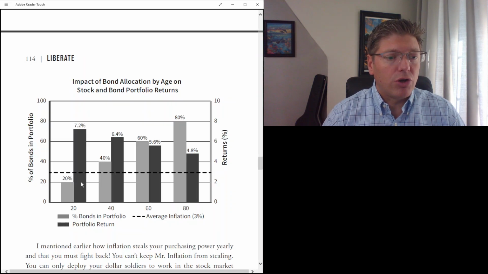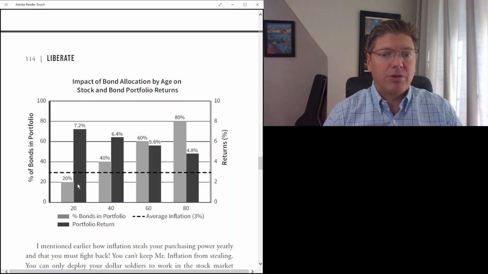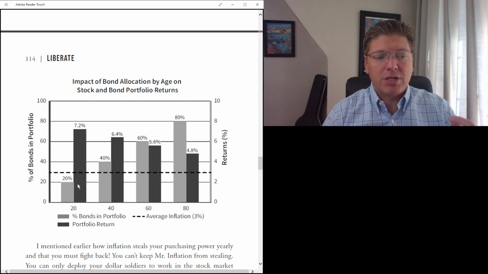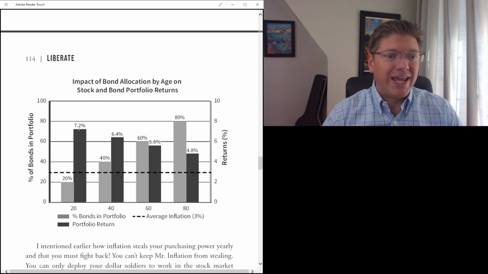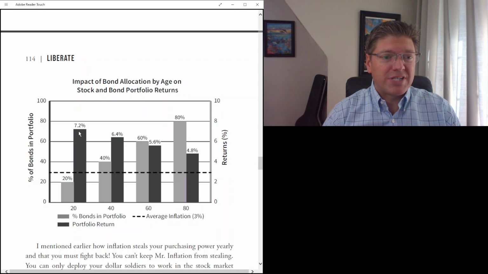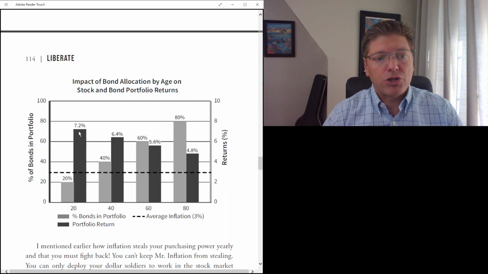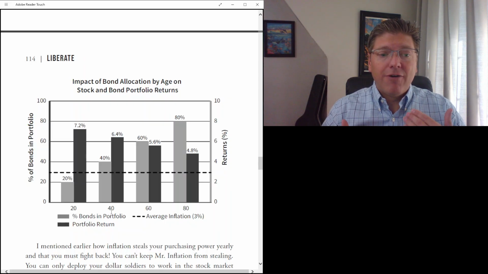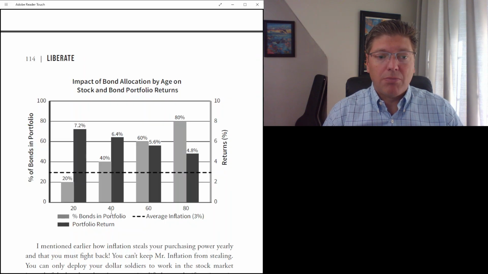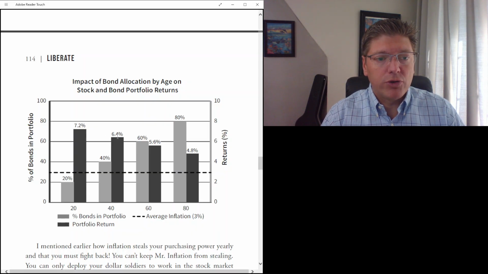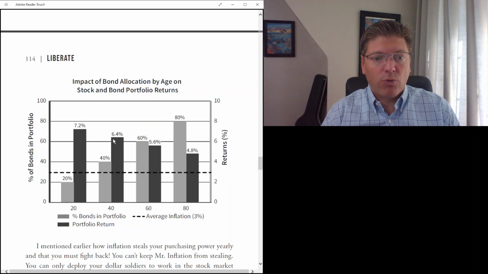Okay, so just looking over here, we've allocated 20% to bonds and the rest to stocks. And when we do that, assuming the returns, right, 4% on bonds and 8% on stocks, we're getting an average return of 7.2% on our portfolio. When we change that allocation, and now we have 40% allocated to bonds and 60% to stocks, the return on the portfolio drops to 6.4%.